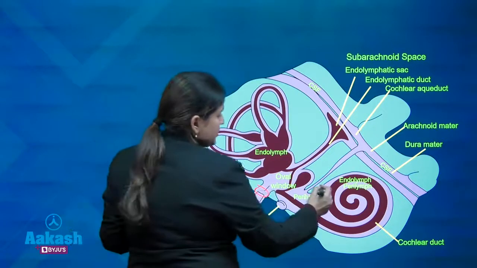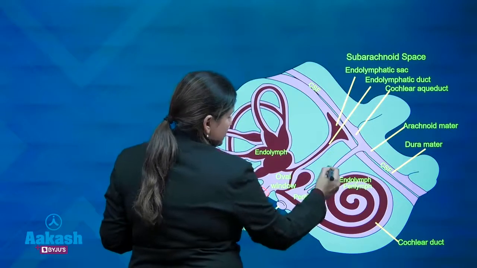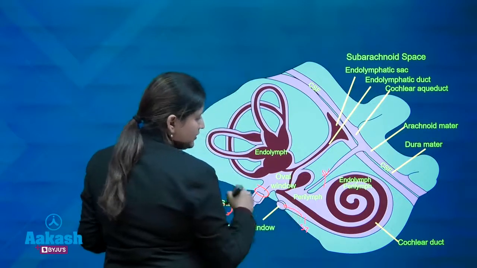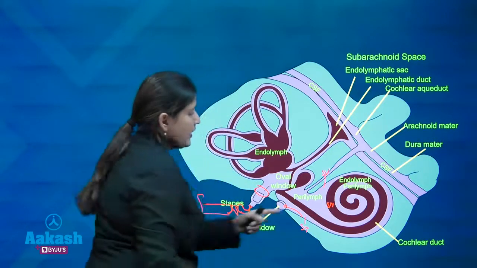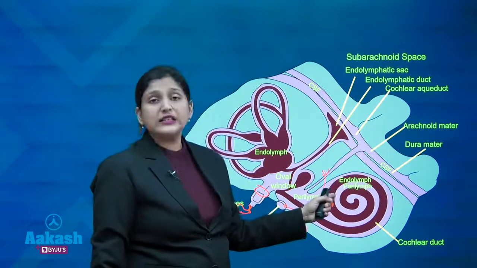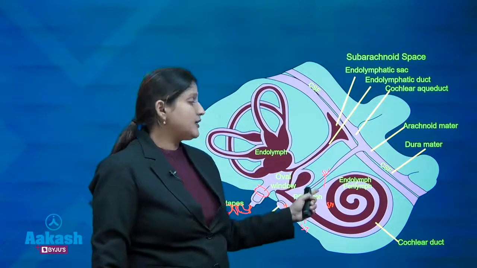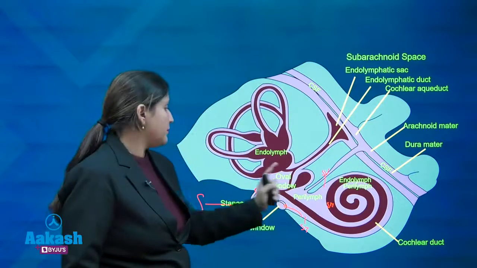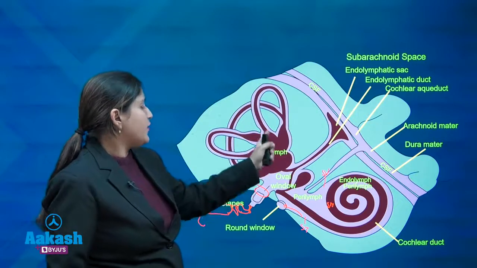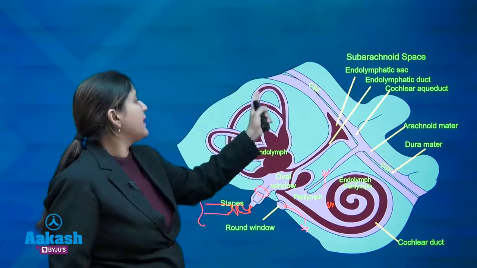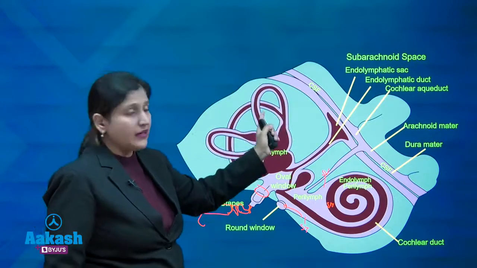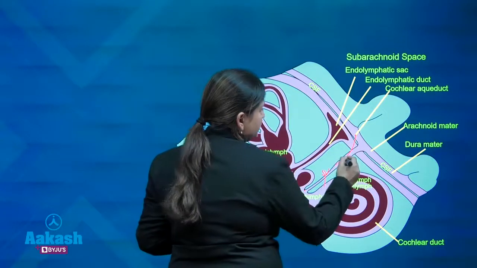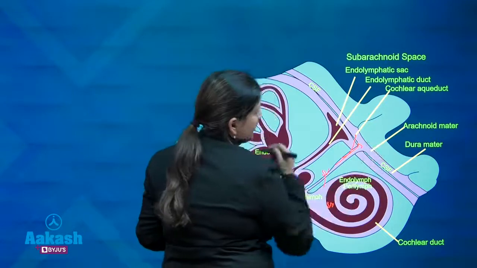Oval window is connected to the scala vestibuli. This is the scala tympani, and this is the round window, and this is the scala media. The scala media contains the endolymph. This is called the membranous cochlear duct, and this is the perilymph. It is present between the bony and the membranous portion. Similarly, this is the endolymph which is present in the membranous labyrinth, and the perilymph is present between the bony and the membranous labyrinth. This area connects through the cochlear aqueduct to the CSF and the subarachnoid space.